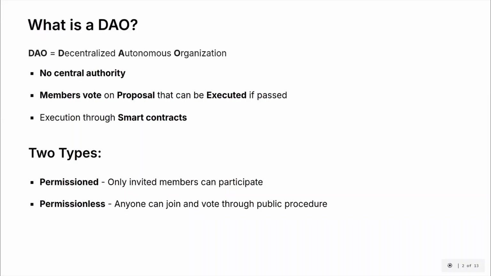You will find two types of DAO. Permissioned, where only invited members can participate, which generally enforces know your customer. It is generally the case in private DAOs or small communities of contributors, for example. And permissionless, where anyone can join and vote through public procedures. We generally go through governance tokens.